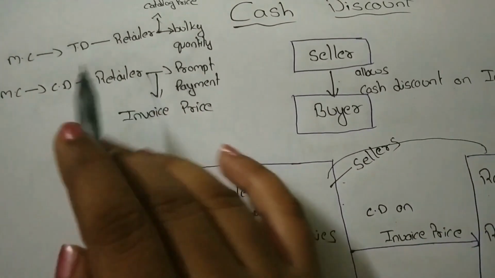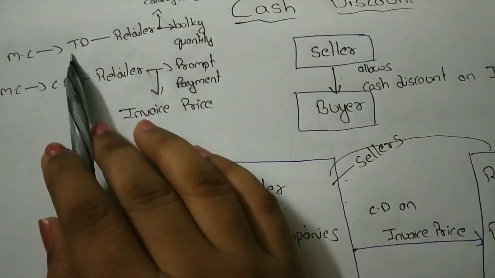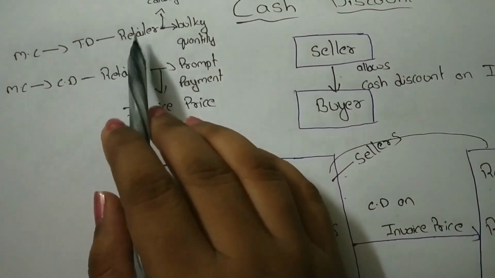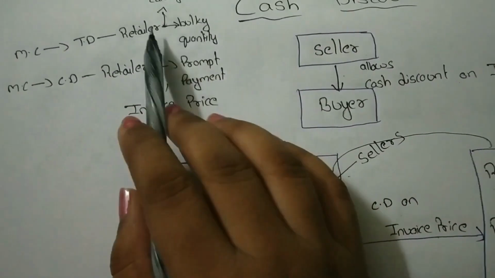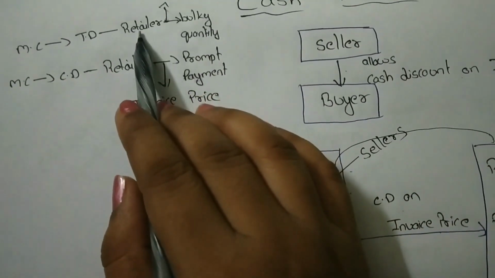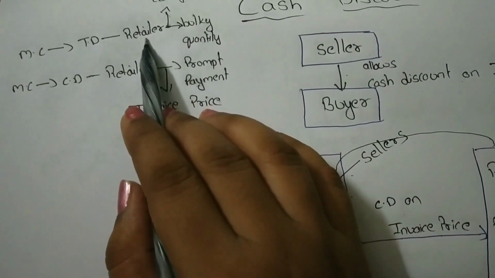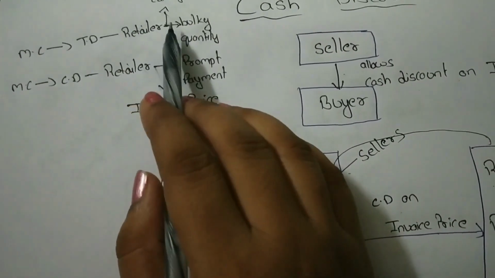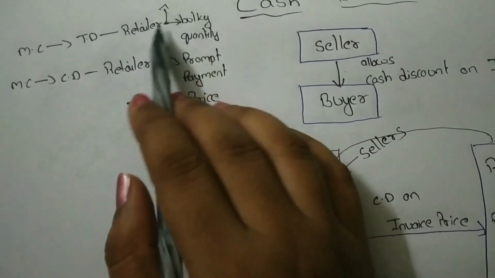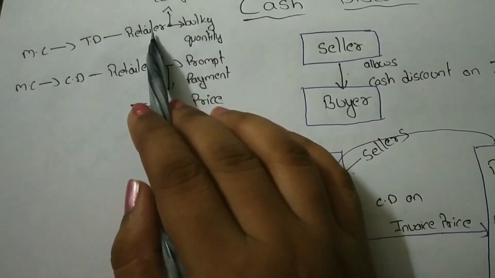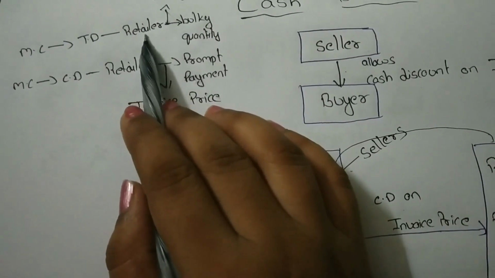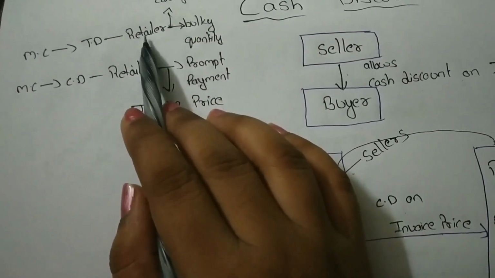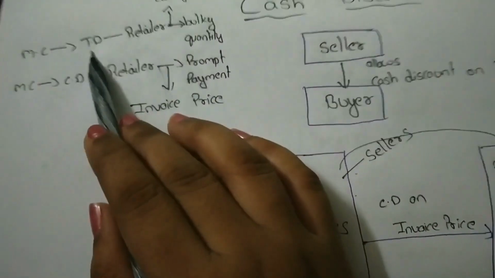In that case, the manufacturing companies allow discount to the retailers when they purchase the goods in bulk quantity. Most of the retailers purchase bulk quantity because they again resell that quantity to the end customers, right? So, they purchase goods in bulk and they don't have much money to pay the price at one time. So, they go for credit purchases.